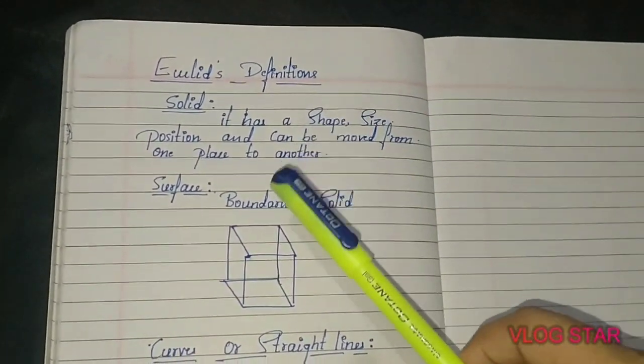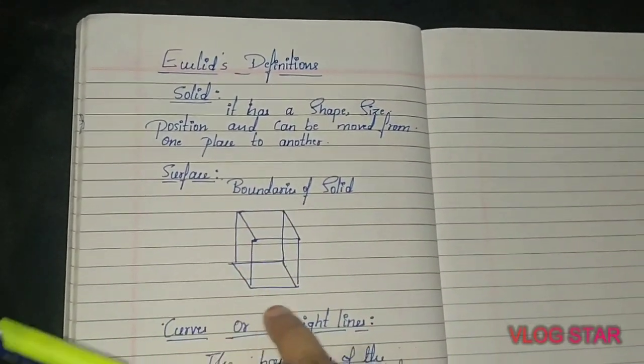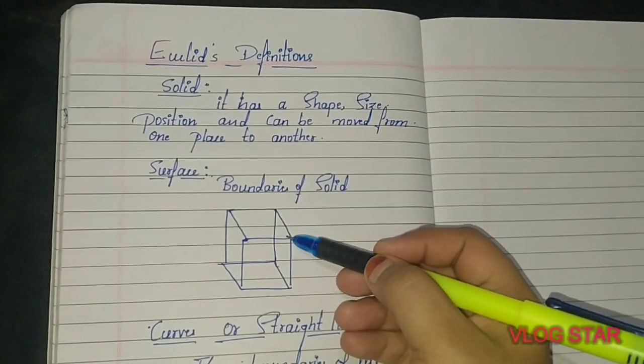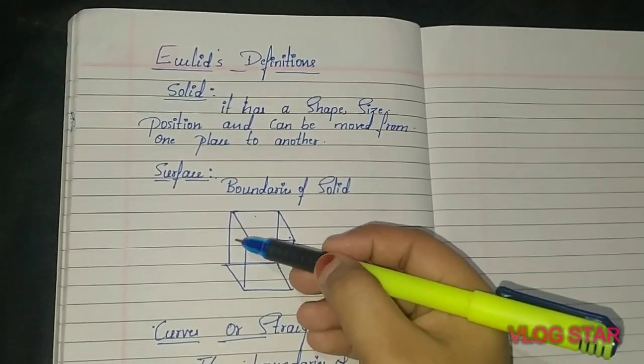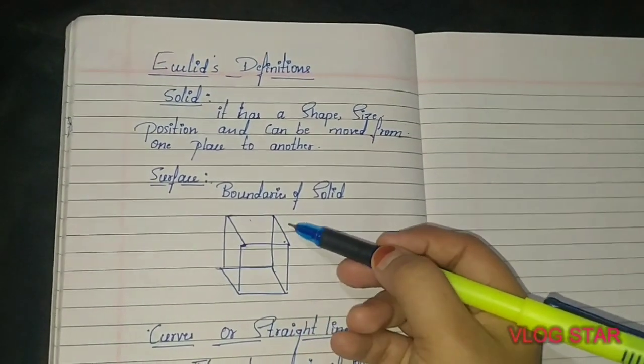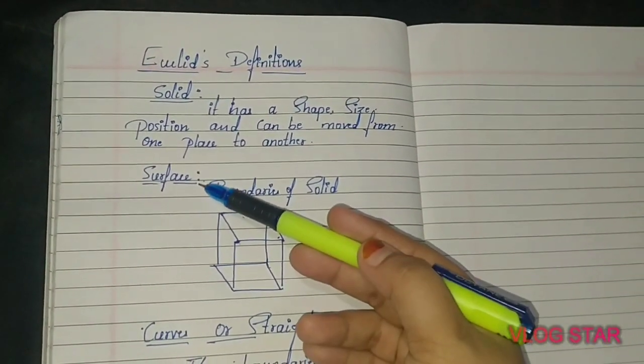Next is the surface. Here I am going to consider a solid, a cube. You can see these boundaries, this boundary, this boundary, and this boundary, these sides. These are called surfaces.